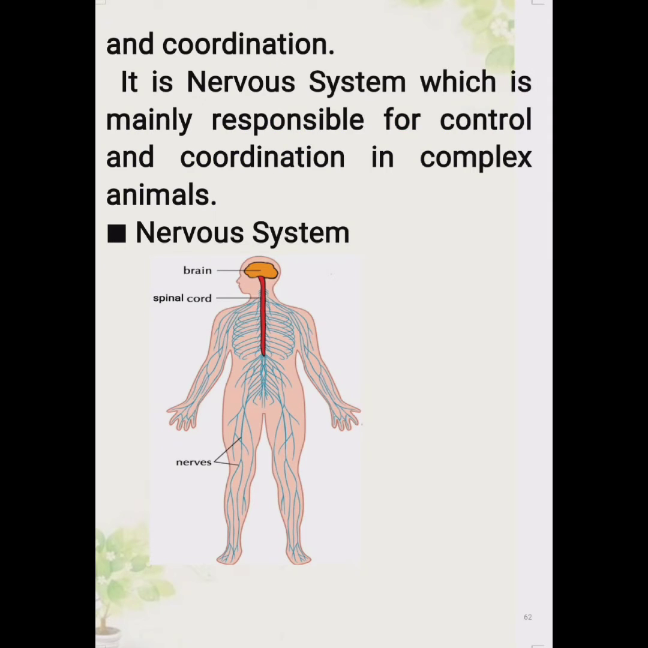First we'll talk about the nervous system. The nervous system is composed of specialized tissue called nervous tissue. The nerve cell, or neuron, is the functional unit of the nervous system, and it is the nervous system which is mainly responsible for control and coordination in complex animals.